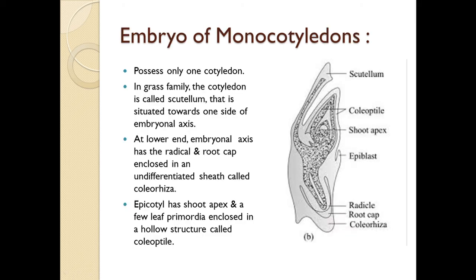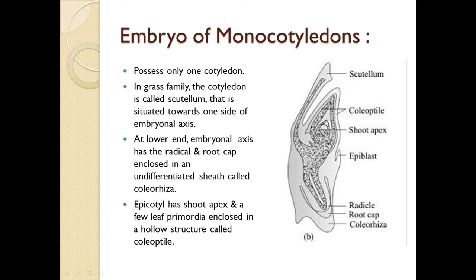Now, what is the structure of the embryo of monocots? The embryo of monocots, as the name suggests, possesses only a single cotyledon. In the grass family, the cotyledon is called the scutellum. Here you can see the scutellum. It is situated towards one side of the embryonal axis. At the lower end, the embryonal axis has the radicle and root cap, enclosed in an undifferentiated sheath called coleorhiza. The epicotyl has the shoot apex.